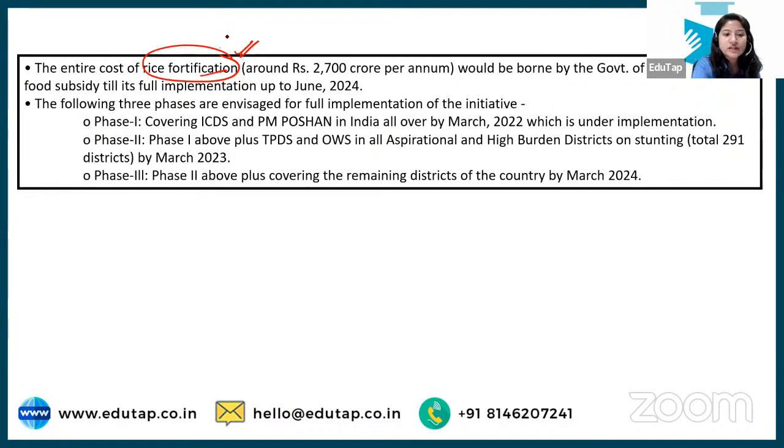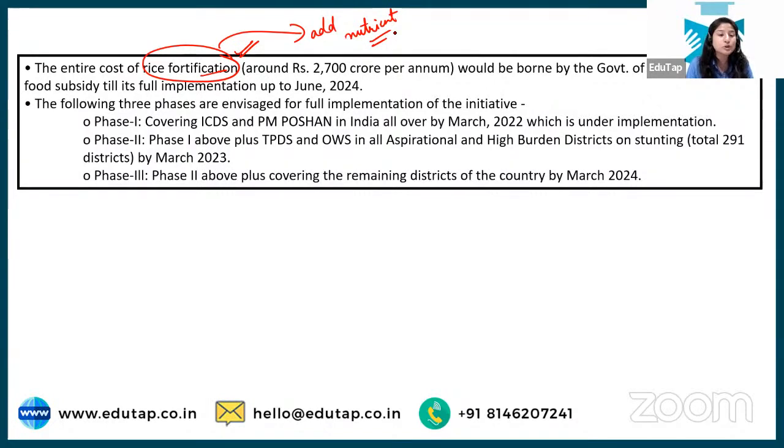See, fortification means when you add some nutrient value into the edible item. Here in rice, because through this public distribution system we provide rice at much cheaper cost to the people who cannot afford it, to the BPL family especially. So what happens is we are adding more nutrients to that particular rice only, because that is the staple food here in India. So to tackle the nutrient deficiency that Indians have,